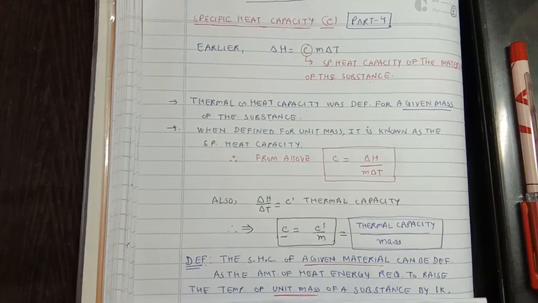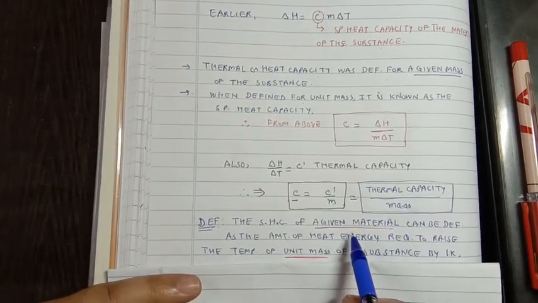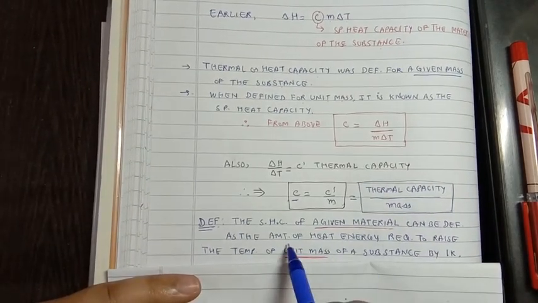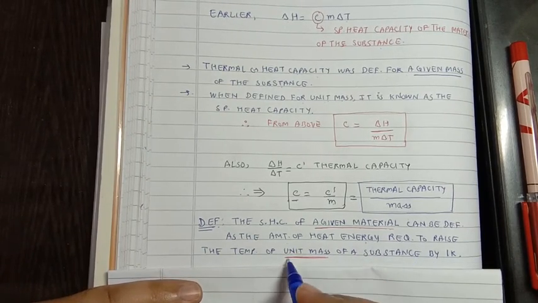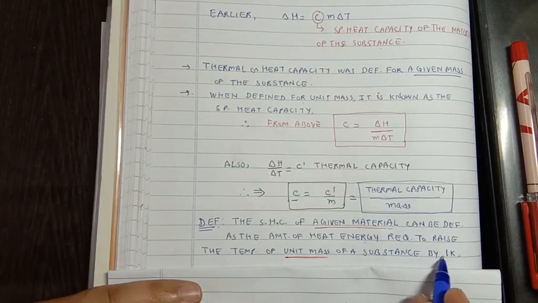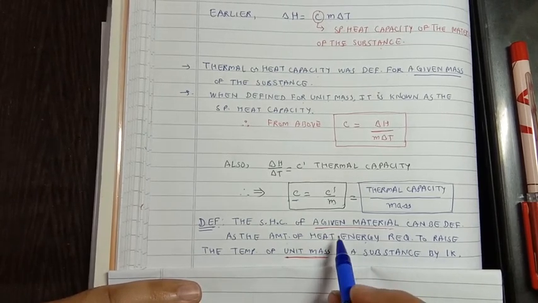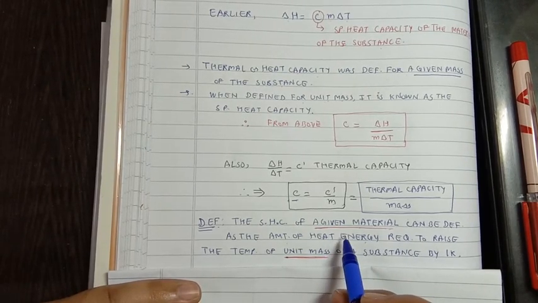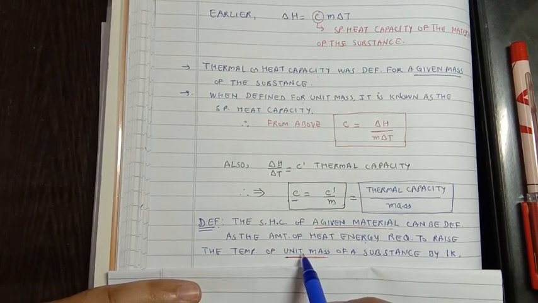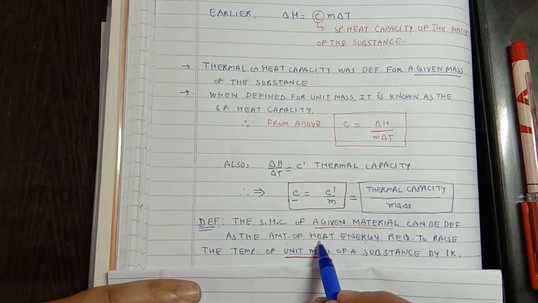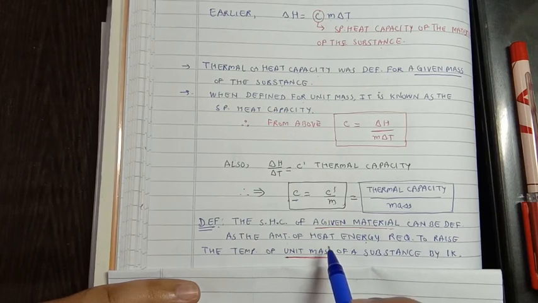Thus, the specific heat capacity of a given material can be defined as the amount of heat energy required to raise the temperature of unit mass of the substance by 1 Kelvin. Heat capacity was the heat energy required to raise the temperature of a given mass, but here it is the heat energy required to raise the temperature of unit mass of substance, that is for 1 gram or for 1 kilogram mass of the substance.